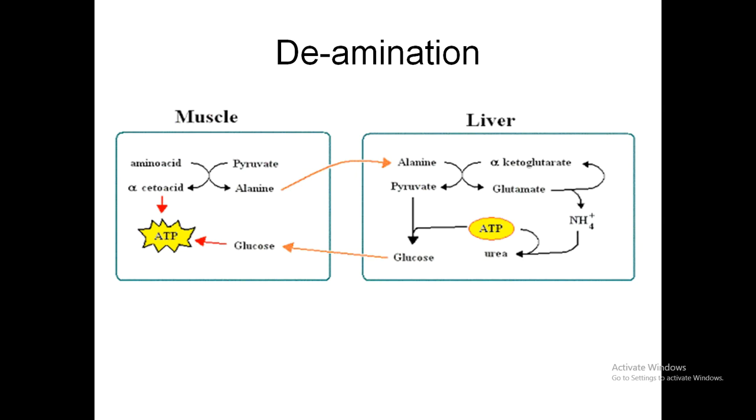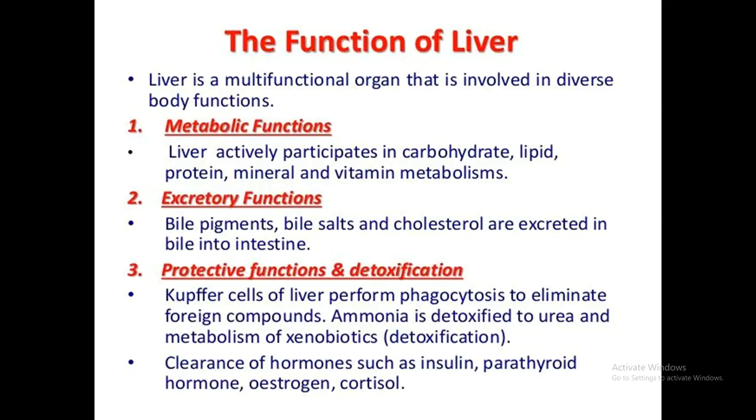Glutamate is broken down into alpha ketoglutarate, which is a carbon residue or a carbohydrate, and the amino group is converted into ammonia. Ammonia is then converted into urea, and urea is expelled from the body through the kidneys.